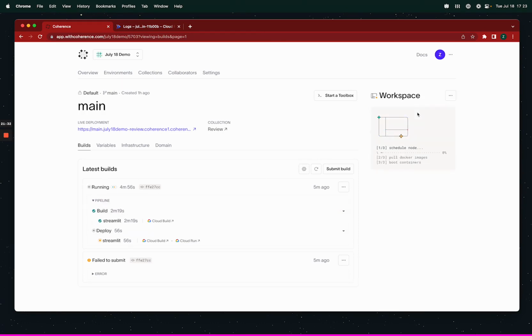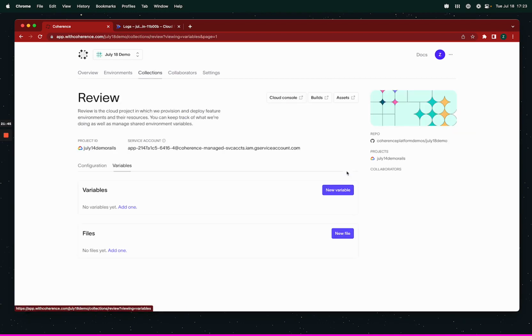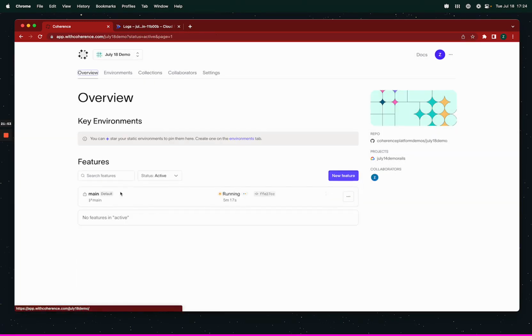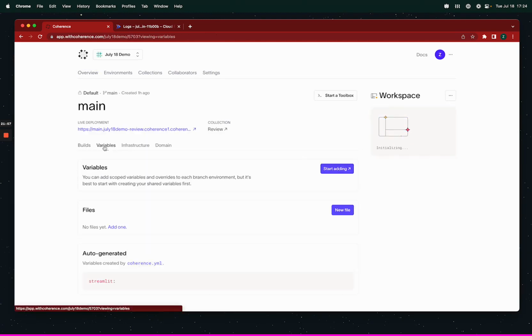This is a Cloud IDE. Each user has their own workspace on each branch, so it's per user per branch. Same with the toolbox. This is a way to connect to a Cloud Shell for just this environment, with all the same variables, including shared variables, which are available here across all my feature environments and non-production environments. I can add those easily and then override them on each feature environment scope if I wanted to. And then obviously I can add ones just for this environment as well.